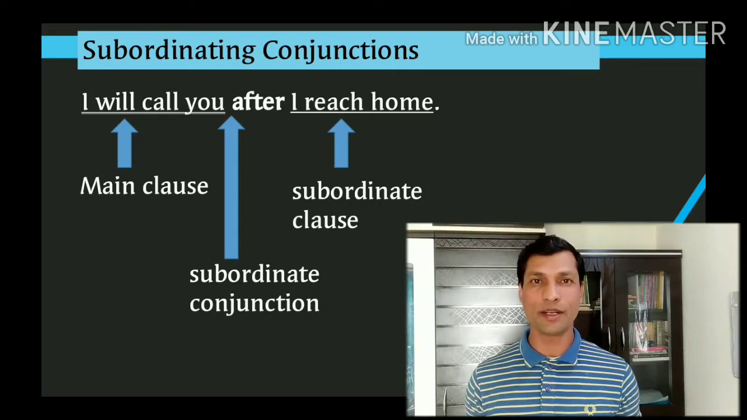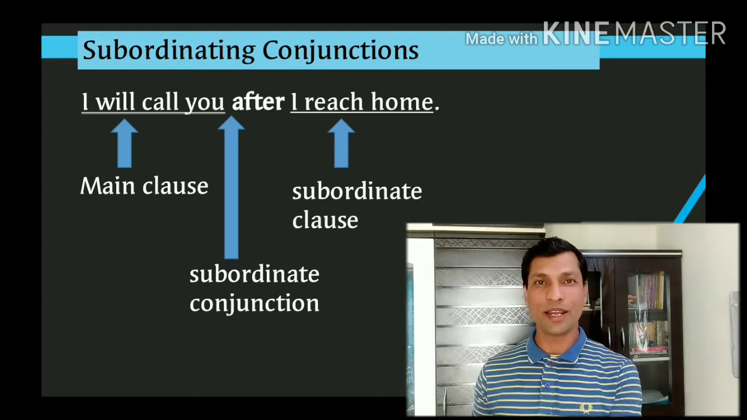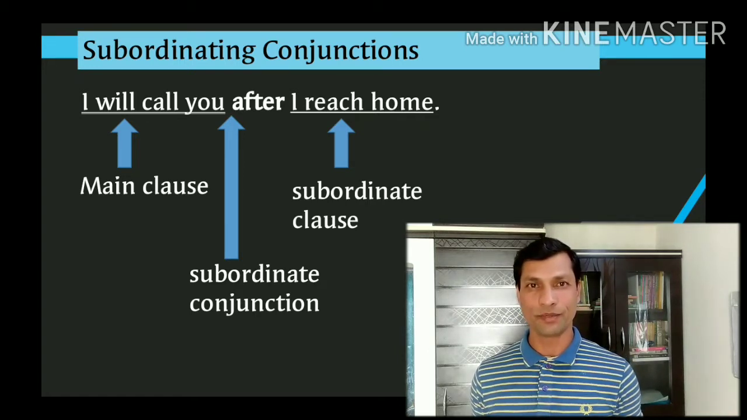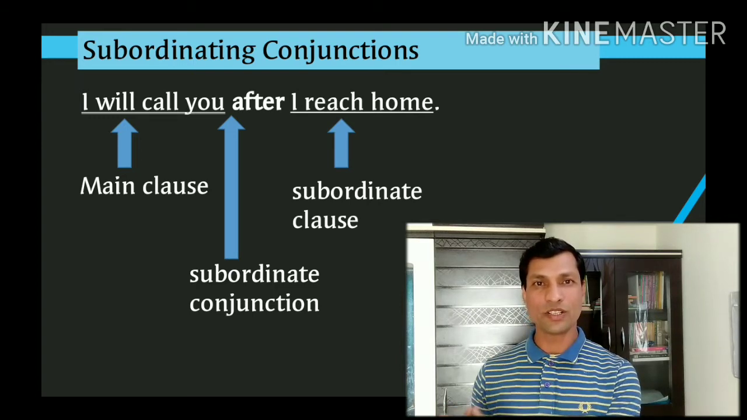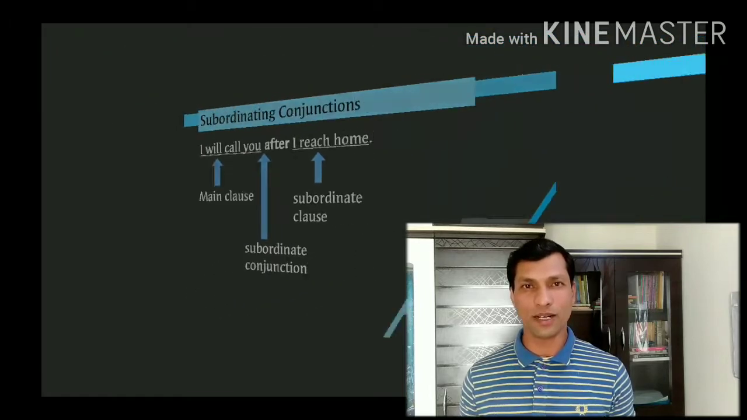The first is the independent clause, I will call you, main clause. And when I reach home or after I reach home is the dependent clause, because it cannot stand alone. It doesn't make sense if you say I reach home, or if you say after I reach home. So it has less importance. That is why it is called a subordinate clause, and the conjunction that is used to start or join a subordinate clause is called a subordinating conjunction. You will succeed if you work hard.